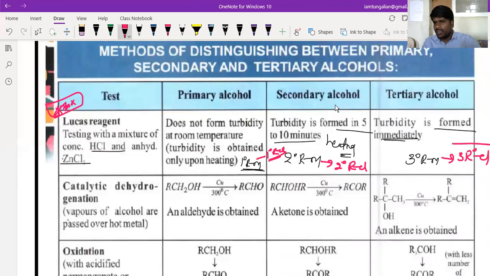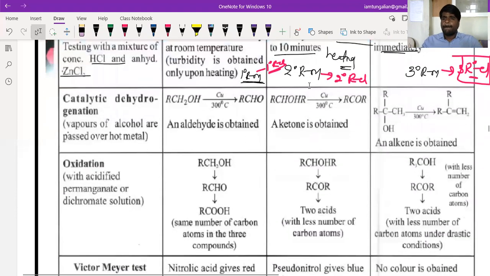Whatever the precipitate or the turbidity that is formed, it is due to the formation of what, beta? Alkyl chloride it is. Here you get the turbidity because of the formation of alkyl chloride. Is that clear, beta? So this is your first test. The second test is called catalytic dehydrogenation, or we can say this is what I told you as